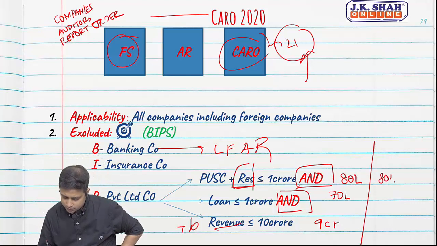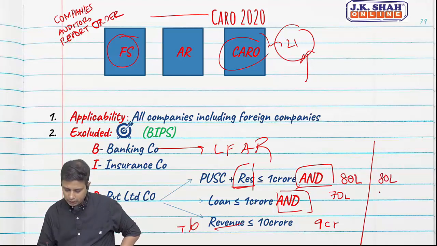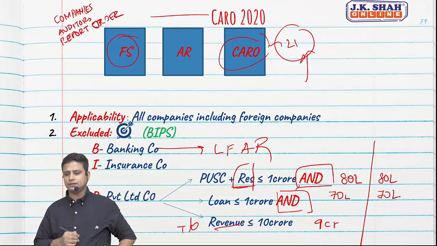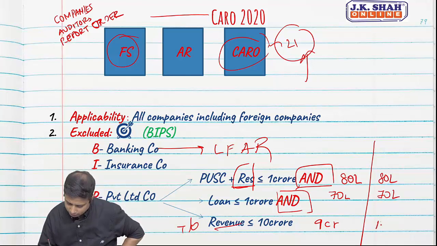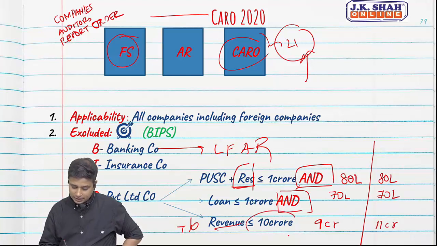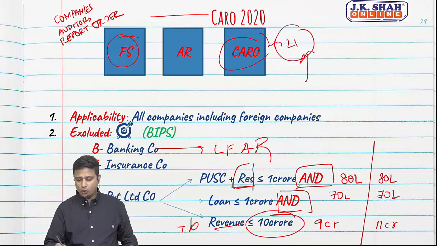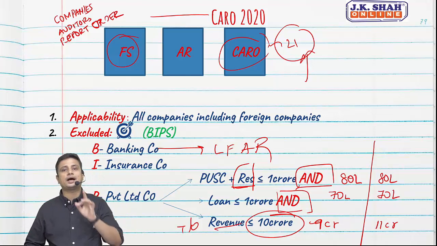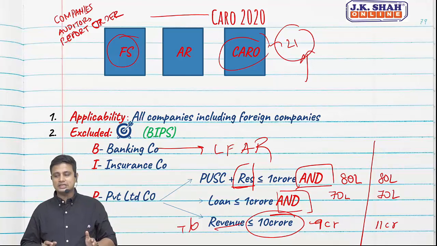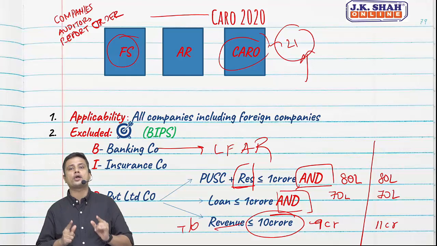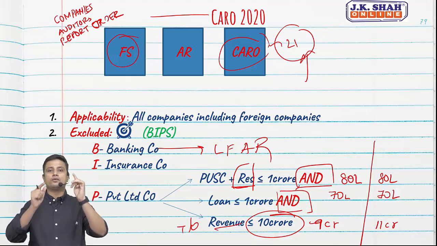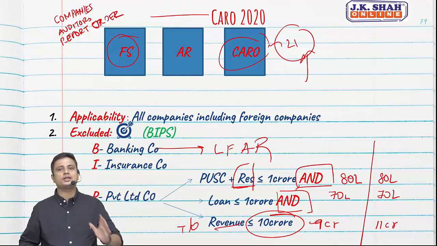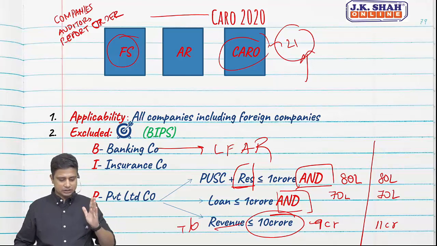My paid up share capital is 80 lakhs. My loans again is 70 lakhs. However, my revenue is 11 crore. It has exceeded 10 crores. So I have not fulfilled the third criteria. Now CARO is applicable to me. I am not excluded. So all these are and conditions, not or conditions. Cumulative. We have to satisfy all the three. Only then a private limited company will be excluded.